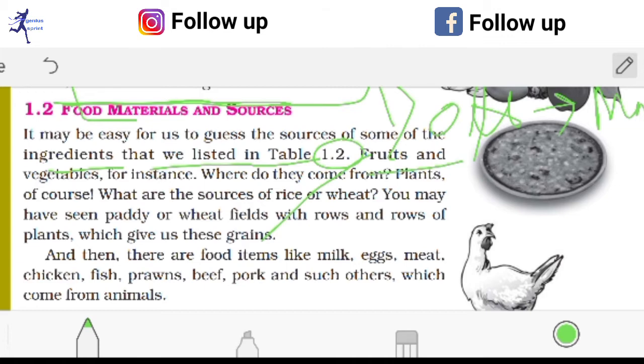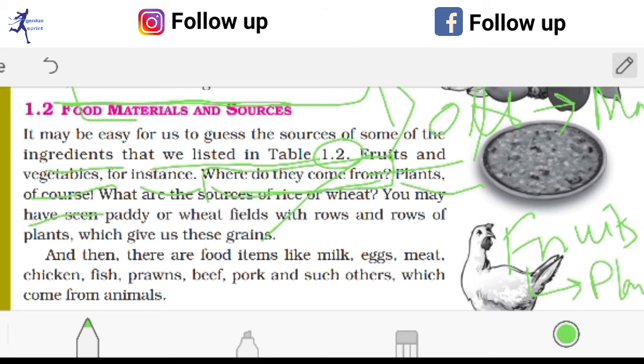Okay, so fruits and vegetables, for instance, where do they come from? So where do they come from? Food, that means fruits and vegetables etc. So plants, of course. Suppose you have taken one kind of fruit ingredient. Okay, suppose juice. So if you want to make a juice, then fruit ingredient is necessary. And where does this food come from? Definitely it will come from the plant. Okay, it will come from what? Plant. So these things are okay.